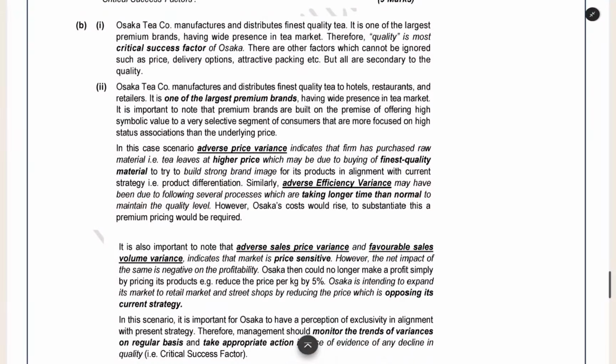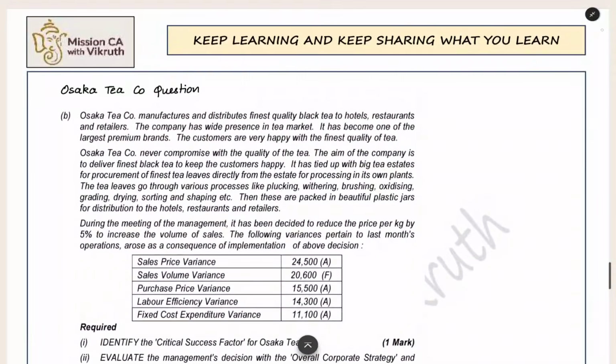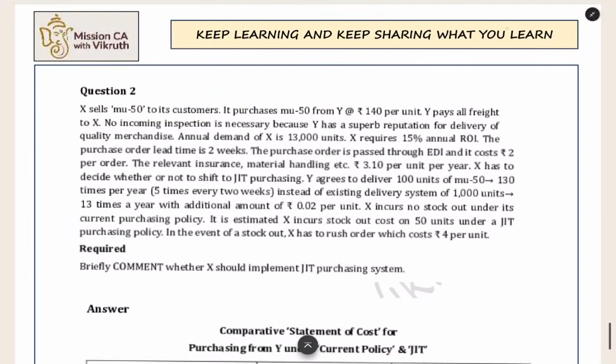So the entire question is about analysis only. So we have completed it now. Now we can see the next question. Here we have a company. The company is selling a product. The product they are purchasing and selling. They are doing trading. They are buying from their supplier and selling it to the customer. So that is what the company is doing.